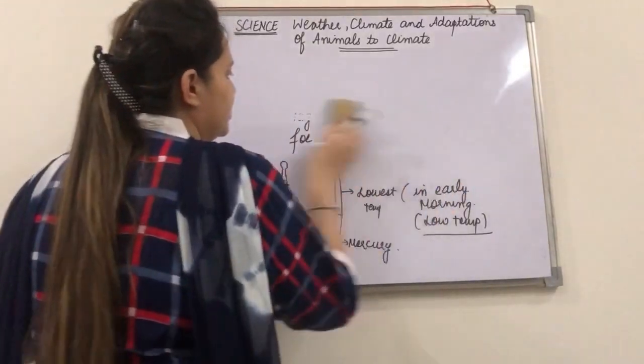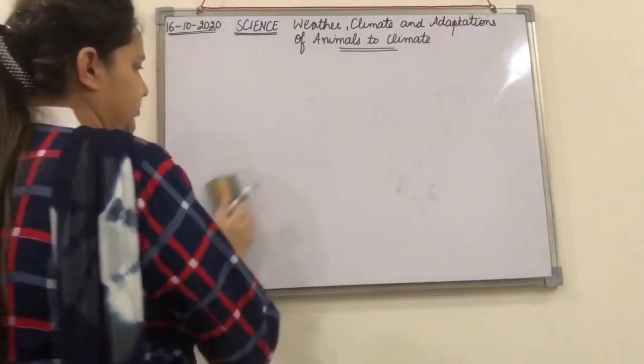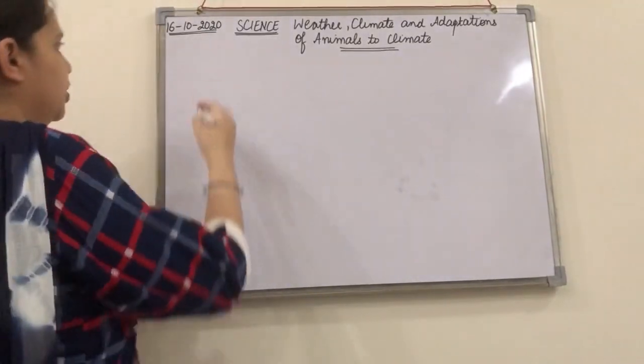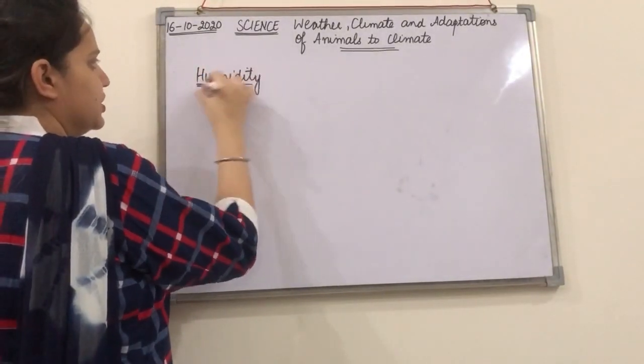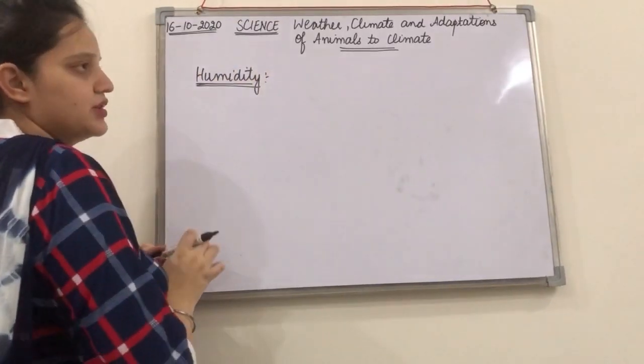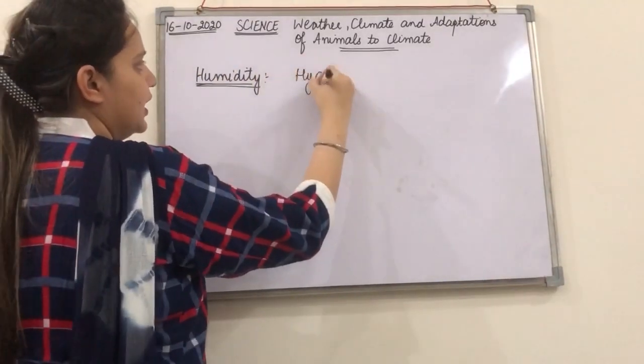Coming to the next point, humidity. How do we measure humidity? There is an instrument which we call a hygrometer.